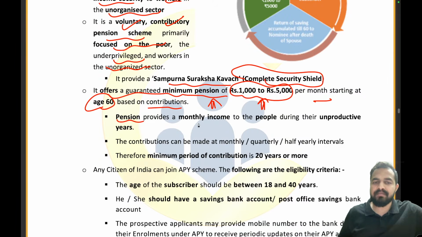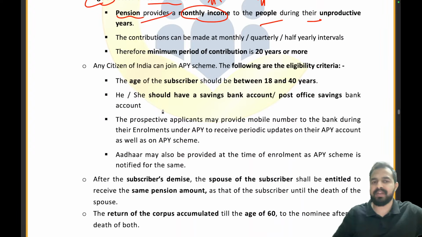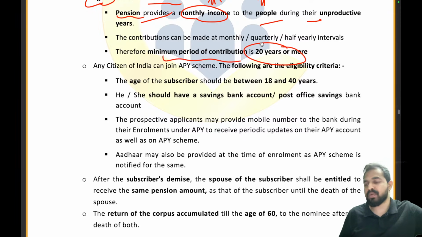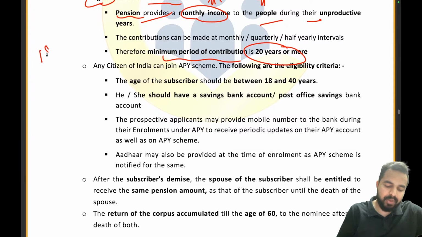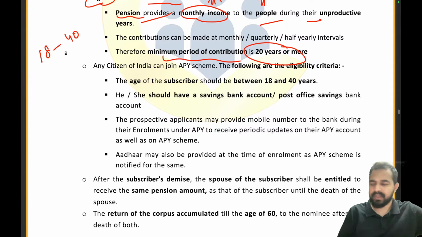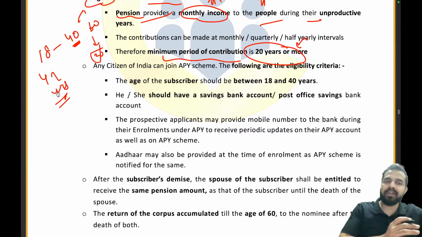So pension provides a monthly income to the people during their unproductive years. I already explained that in a very easy manner. The minimum period of contribution is 20 years or more. How? I told you that a person in the age group of 18 to 40 years can contribute. Let's take an example. A person is entering APY at the age of 40. So what is the minimum period? Till 60, that is 20 years, right? That's how this 20 years timeline has come. And what is the maximum? Maximum is 42 years, from 18 to 60.